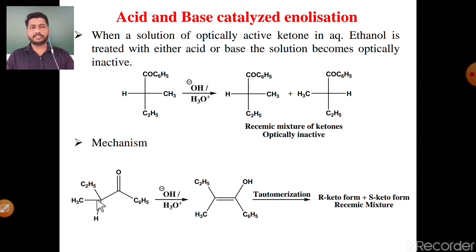This carbon is substituted by 4 different groups, so it is optically active. When treated with either acid or base, it is converted into its enol form. The enol on tautomerization finally gives 50% R isomer and 50% S isomer. A racemic mixture is an equivalent mixture of these two isomers, R isomer as well as S isomer, and a racemic mixture is optically inactive.